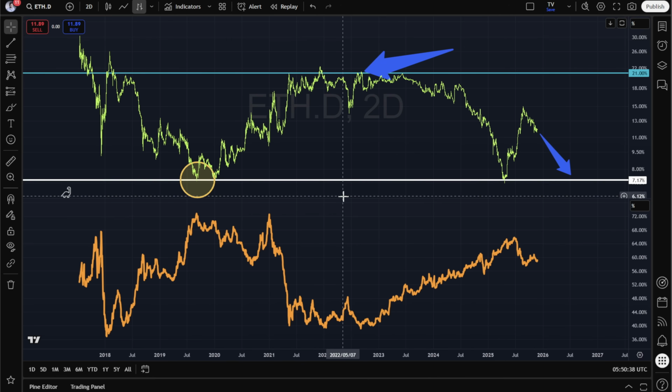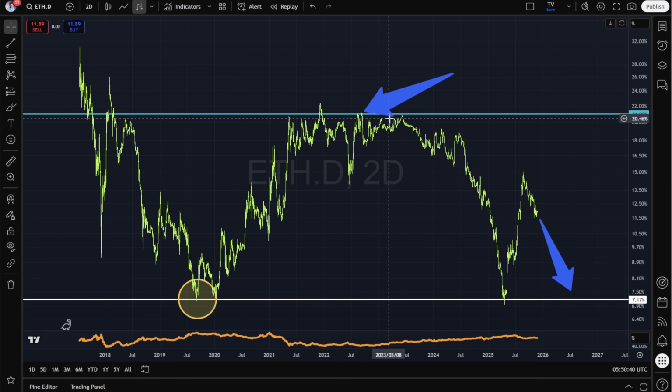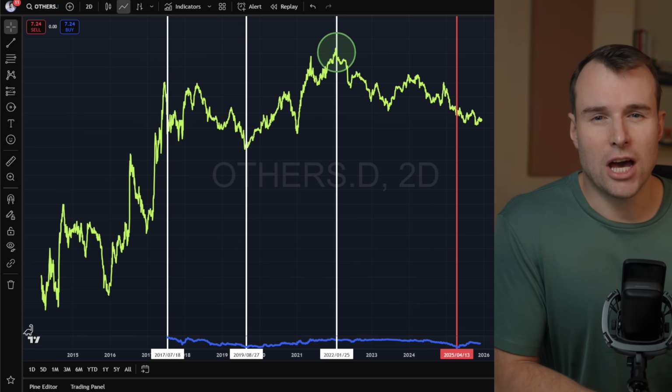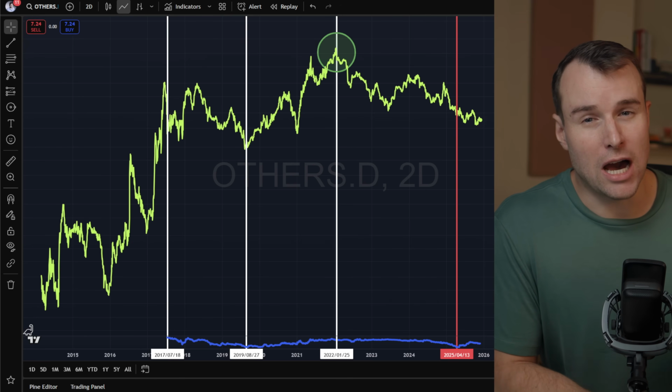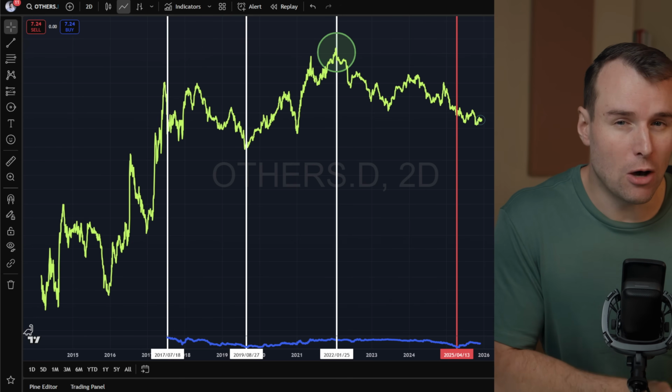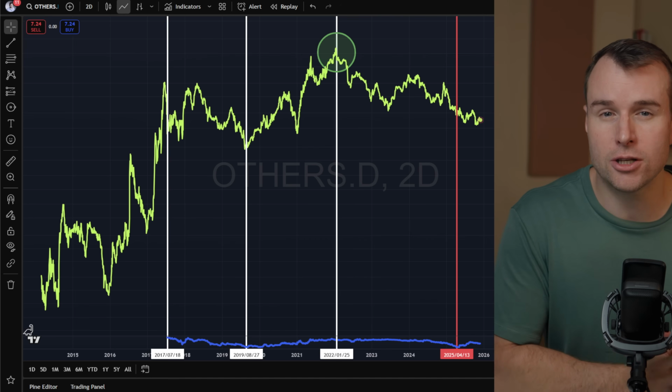Now this arrow over here, that was the move from proof of work to proof of stake. Since that transition, Ethereum didn't do that well. Now, why do I think that Ethereum dominance is likely going to decline from here? That's because of the following chart. So now we are looking at the altcoin dominance, or others.d. So how important are the cryptocurrencies that are not in the top 10?